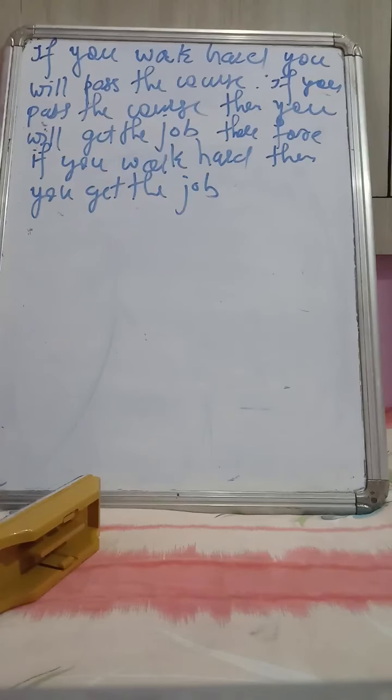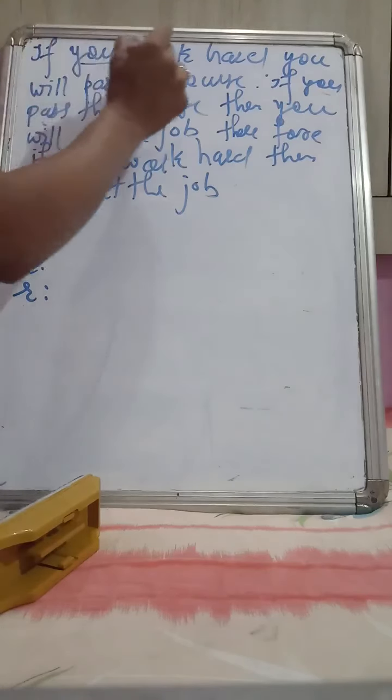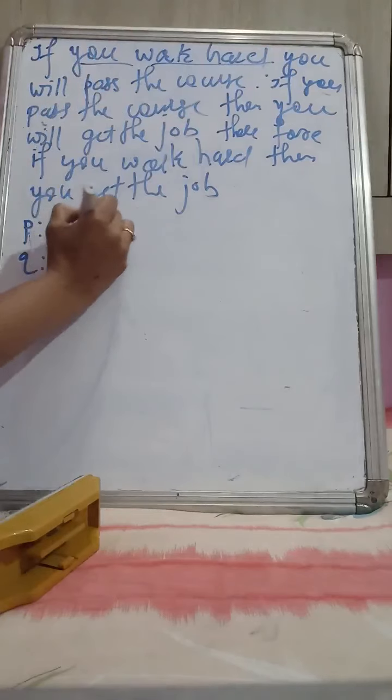See, the chain rule is there. So how will we get it here? First we write the statements. What is the first statement? P statement, Q statement and R statement. We have three statements here, no? The first statement is: you work hard.